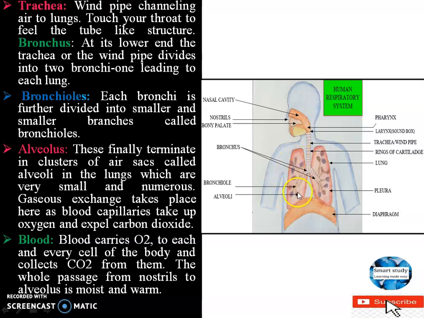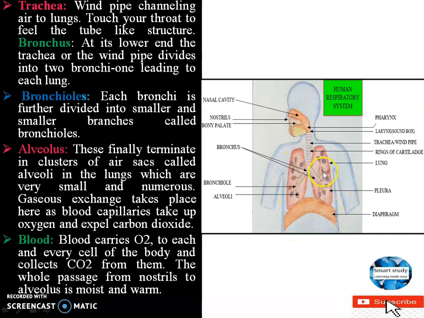Alveoli are millions in our lungs, okay, and these two are our lungs. The exact symmetry of whatever is here will be in this lung also. There's a bit of difference in the size between the lungs, because the heart is present on the left side, so the left lung will differ a bit in size when compared to your right lung. And beneath the lungs we have this diaphragm, okay.